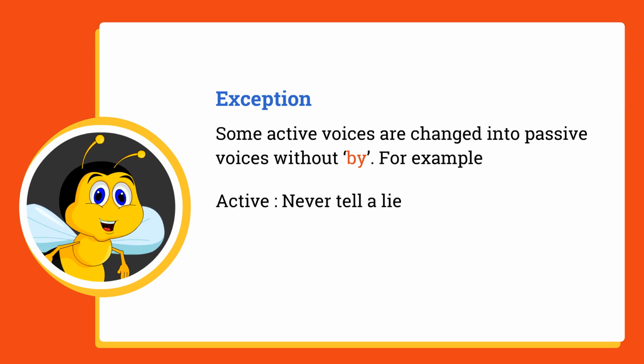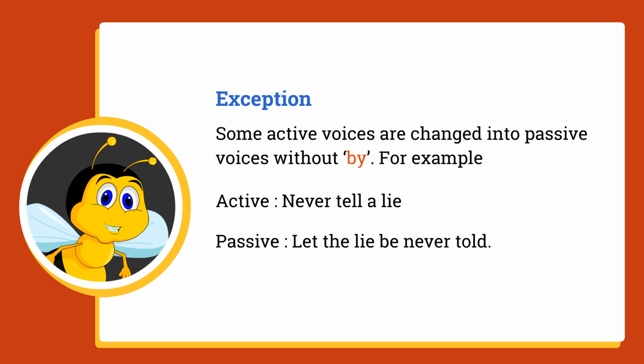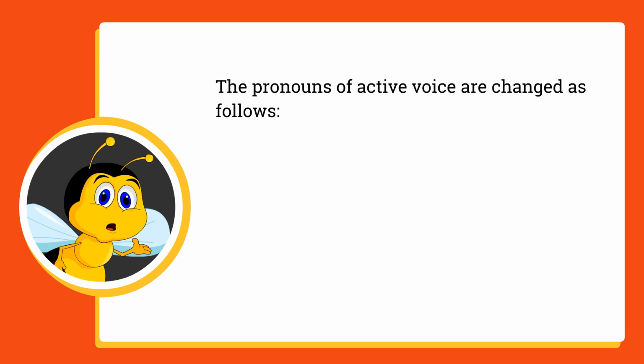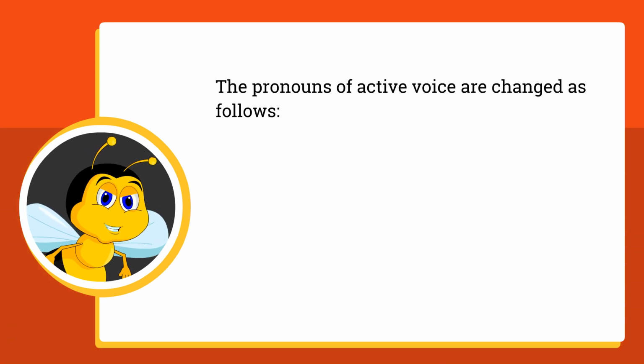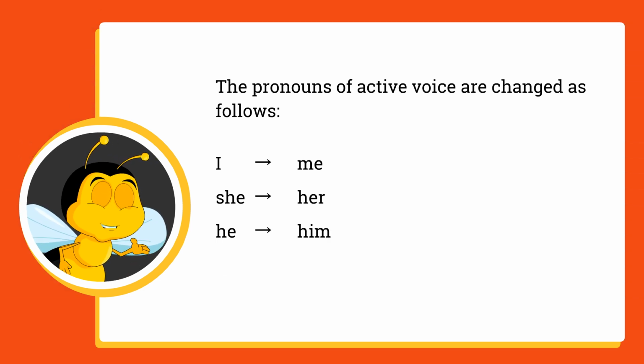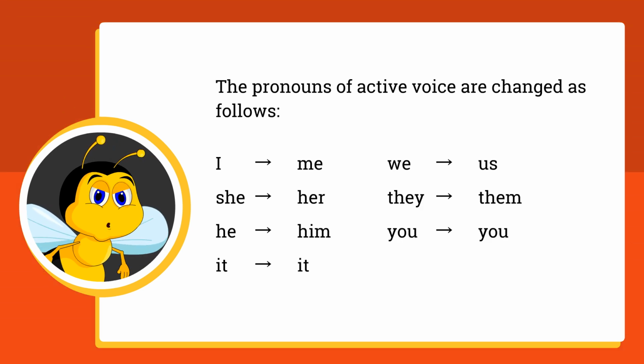For example, active: never tell a lie. Passive: let the lie be never told. The pronouns of the active voice are changed as follows: I, me; she, her; he, him; it; we, us; they, them; you; who, whom.